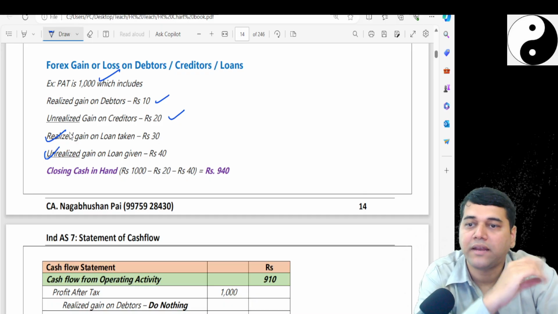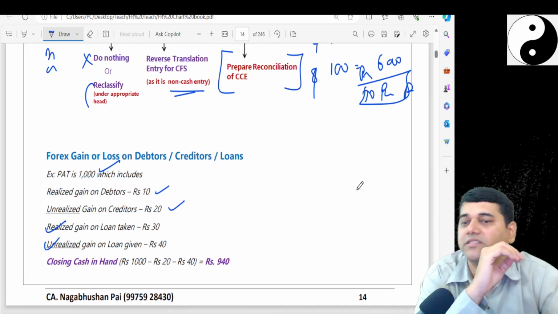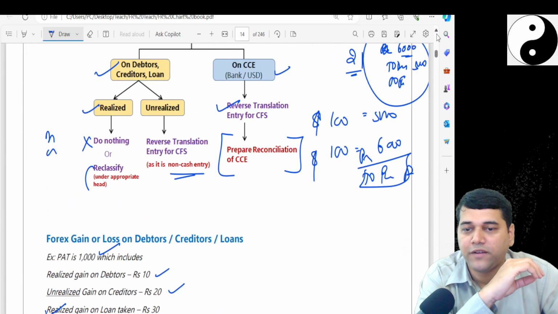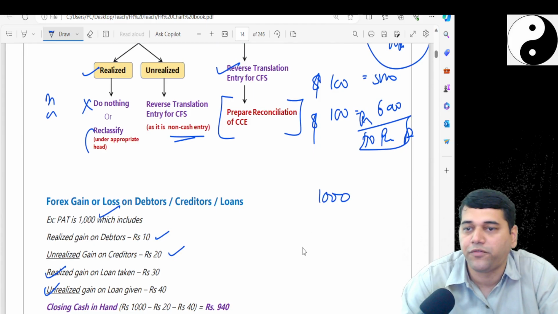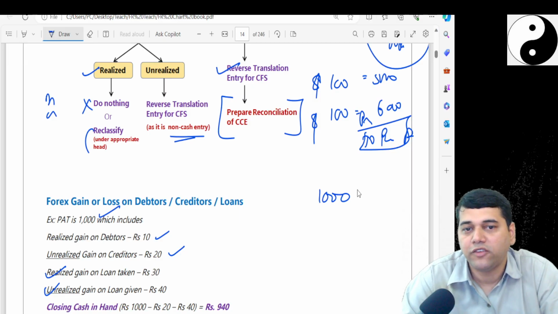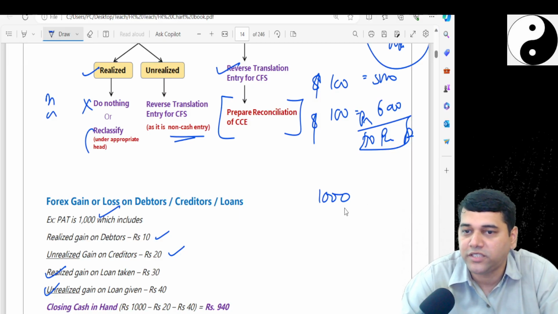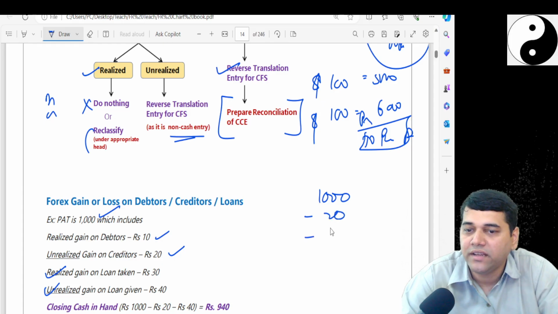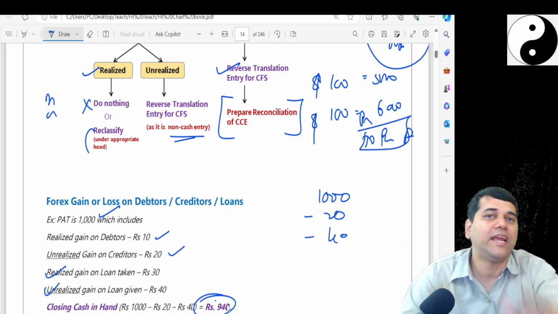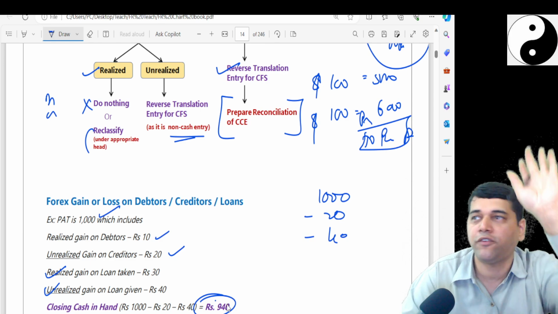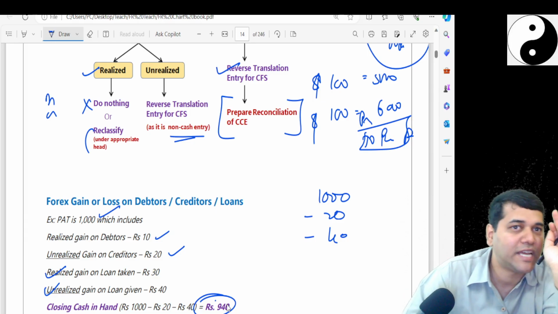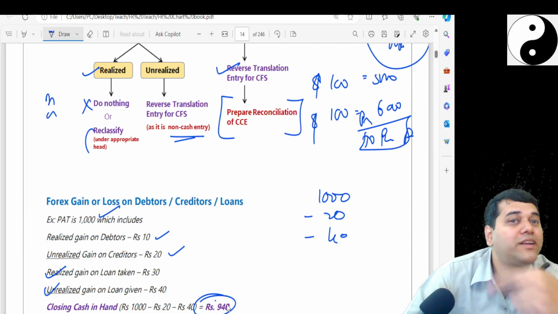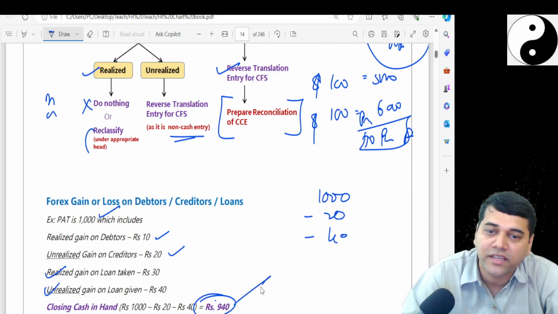So if I have to prepare, what is my closing cash in hand? Just tell me, if I have to look only at these 4 entries, see, 1000 rupees is the profit. Assuming that entire amount is received, how many unrealized gains are there in this? 20, 40. So you say, sir, at the end of the year, irrespective of whatever, 940 rupees should be there in my hand. My closing cash balance is 940, no? So how do you give that reconciliation? How do I tell how much of that 940 came from where?